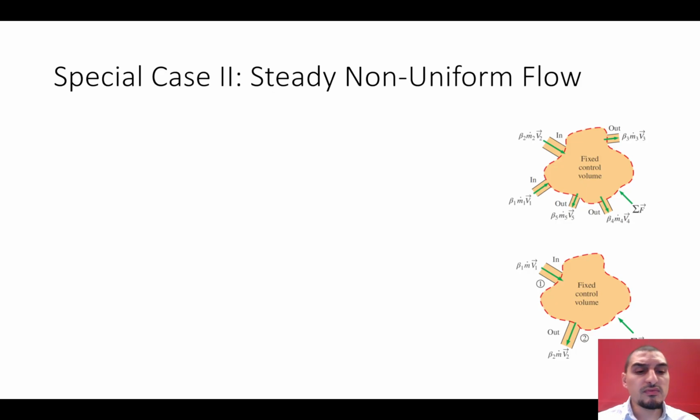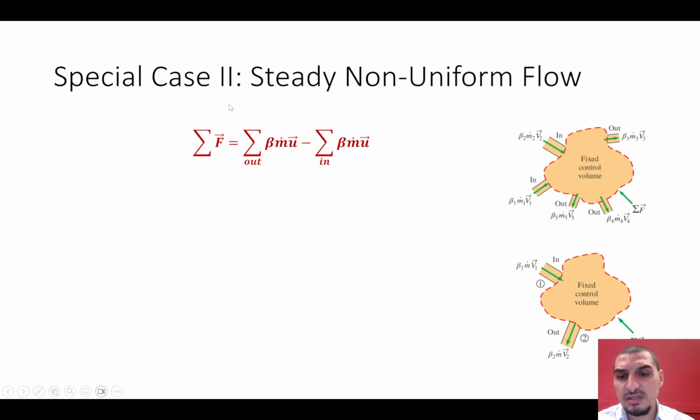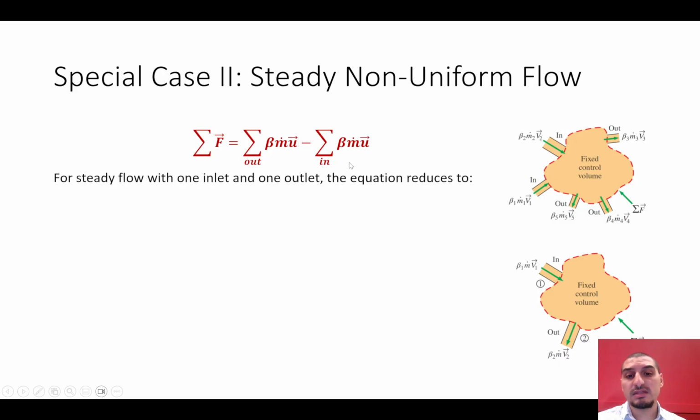Now we can have an even more simplified equation if we have steady non-uniform flow. If it's steady, okay, then the time dependence term is 0, and the non-uniform flow is accounted for using the beta term. This is the equation if we have more than one inlet and one outlet. It's the sum of the momentum of all the outlet streams minus the momentum of the inlet streams.